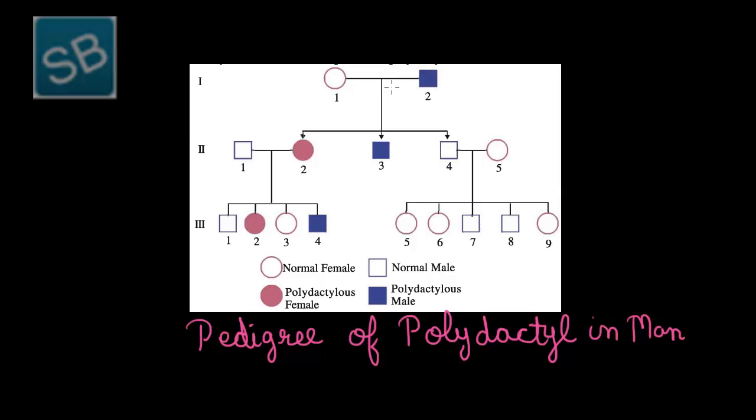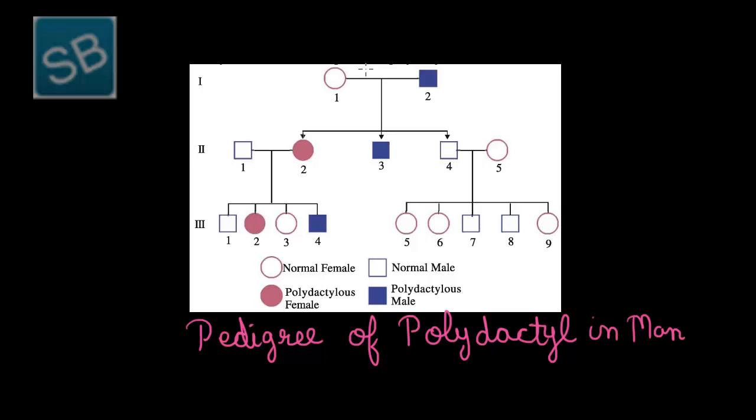Further, the result in the F2 generation is represented by a straight line and further in a horizontal manner, which results in the second generation, and further the cross between the two results in the third generation. Accordingly, the three generations are mentioned in Roman numerals. This is the type of the pedigree analysis and its study.